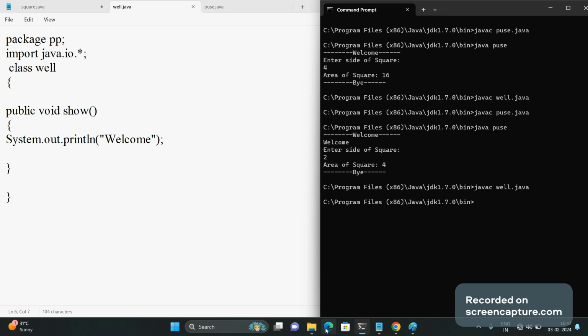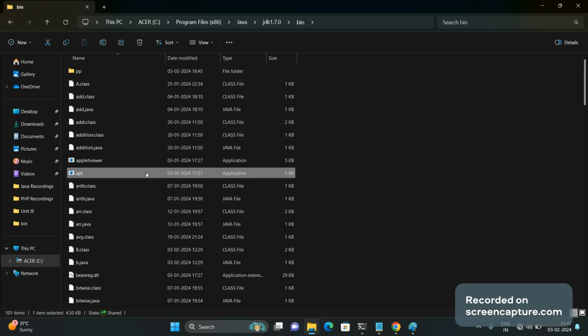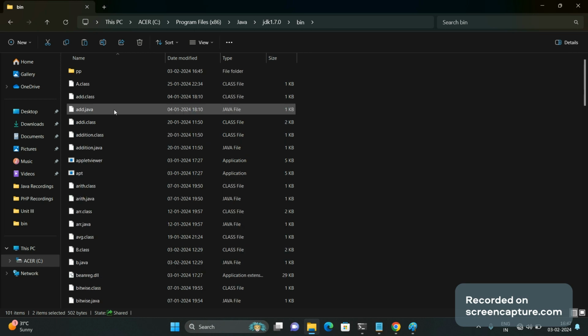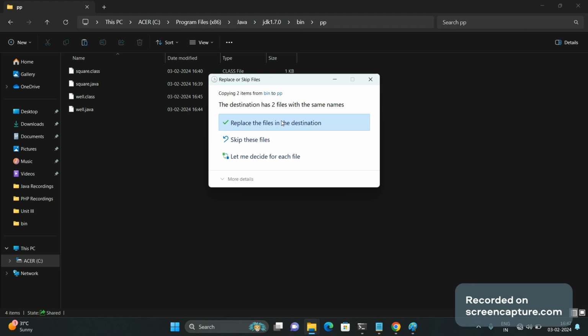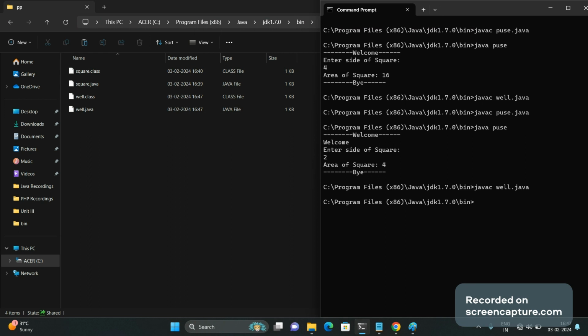There is no error. So we have to go to the bin, copy the Well.java and Well.class files from bin, and paste them into the pp folder because we have made changes. Now run the Puse file again.